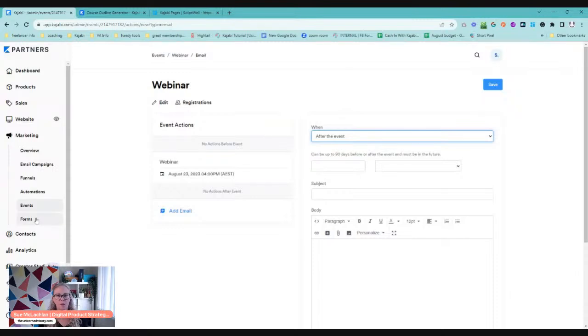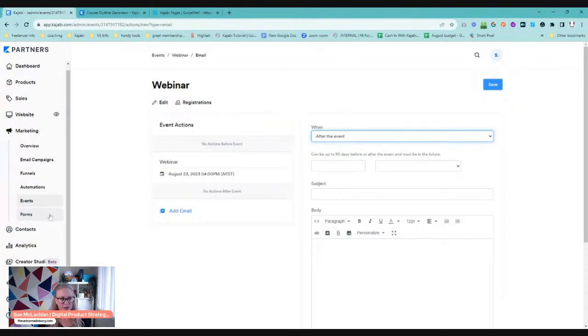Forms are just the forms that you use on your site to collect details when someone signs up to your list, when they want to get your freebie, if you're trying to get further information, or a contact form. Forms are awesome. I'm not going to go into them, they're pretty straightforward.